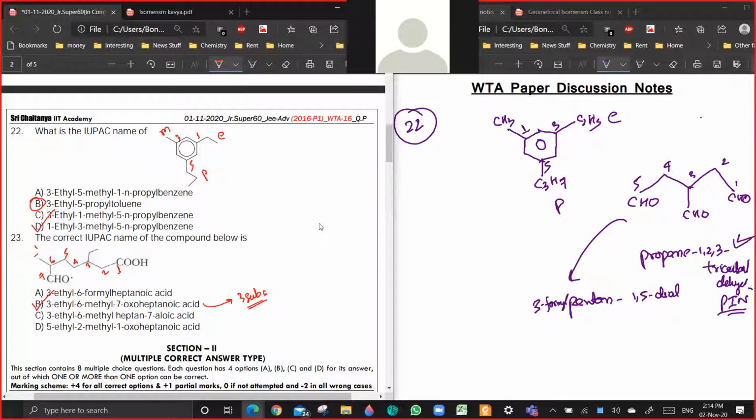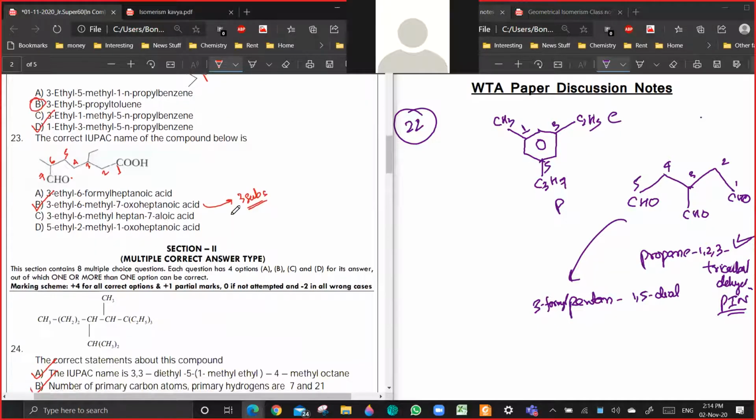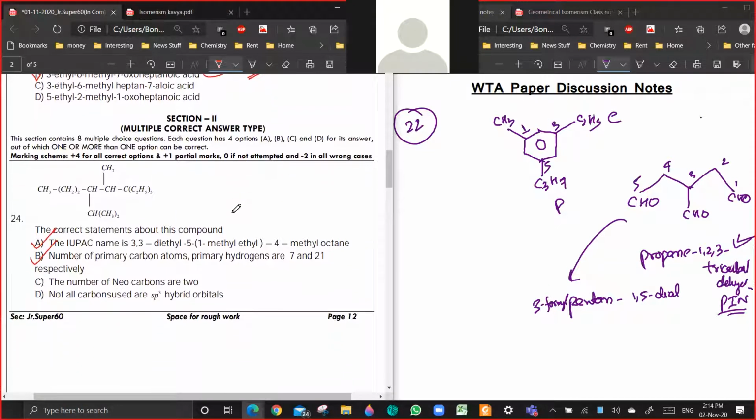Yeah, that was the answer which I wanted to know. If you put 7 here, you will get only 2 substituents, but if you put it here, you will get 1, 2, and 3 substituents. So more substituents is preferred. Is it clear? Yes or no? Okay. Now after this, 24.